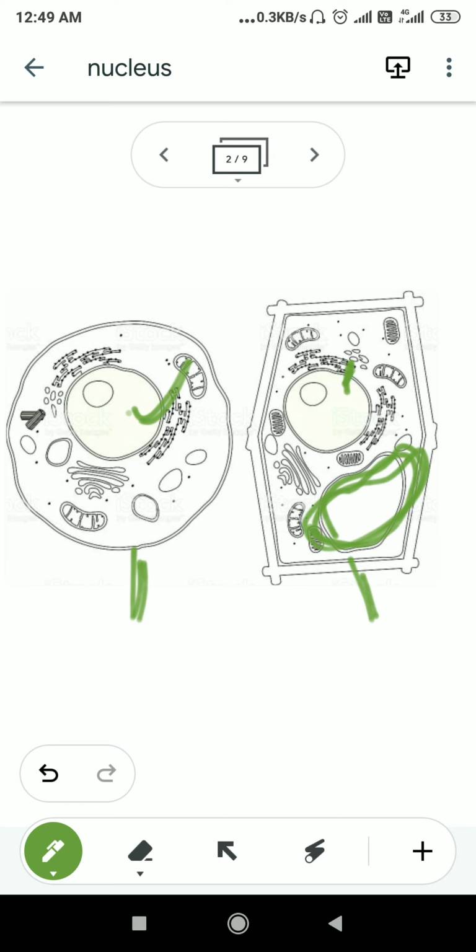But in the animal cell, the vacuoles are very small, so there is enough space for the nucleus to be present centrally. So if anyone asks where the nucleus is situated in the animal cell, it is in the central position, and in the plant cell, mostly it is located on the peripheral side, not exactly in the central position. So this is about the location of the nucleus inside the cell.